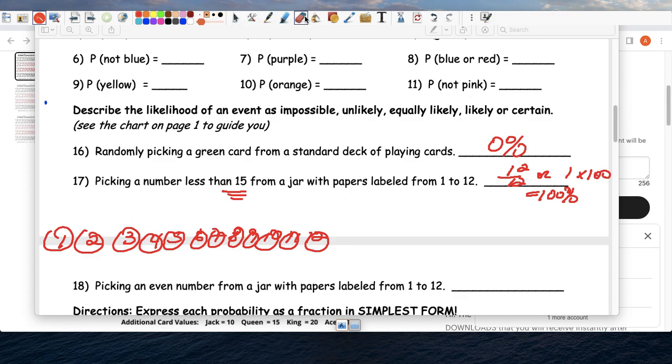Now the bottom one, picking an even number from a jar with paper labeled from 1 to 10. You want the even numbers. Well, even, even, even, even, even, and even. So how many even numbers do we have? 1, 2, 3, 4, 5, 6. What's the total? It's 12, or it's a half.